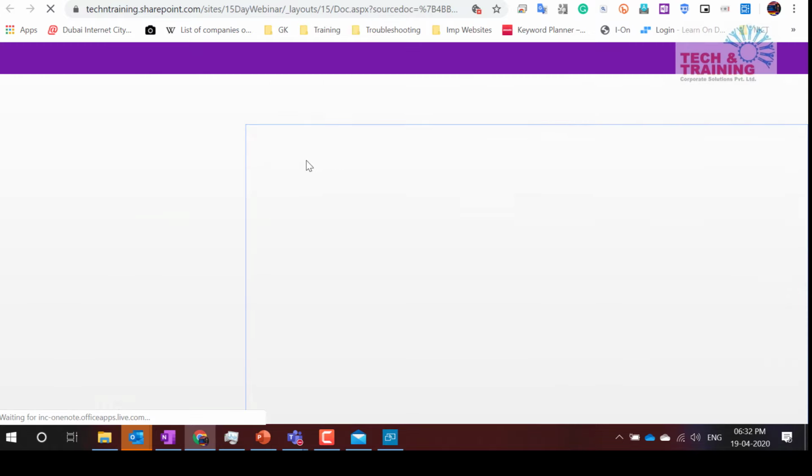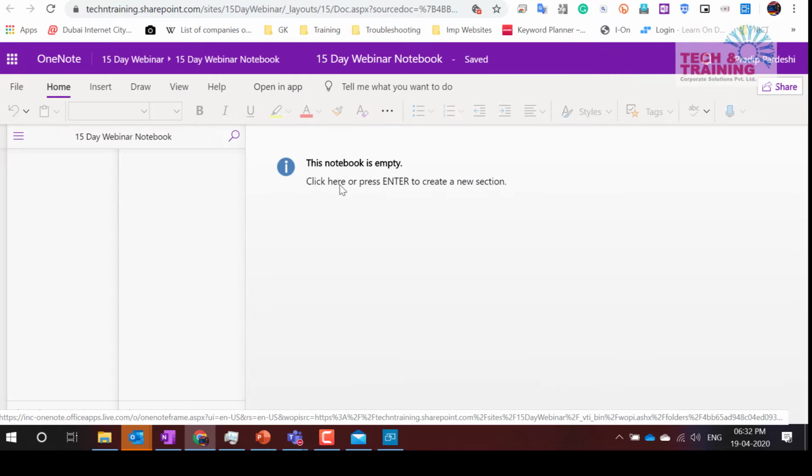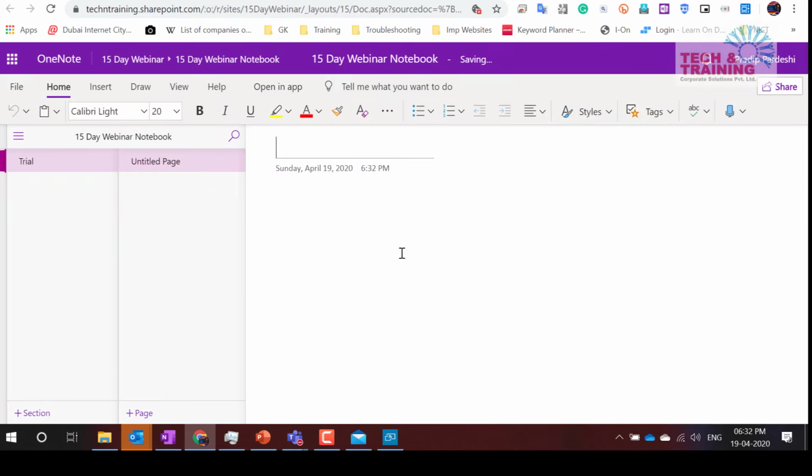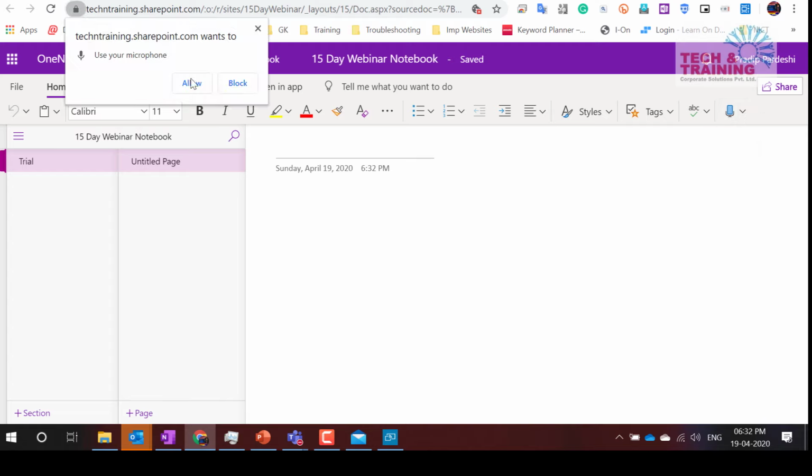Let's say this is the notebook that I have created, and here the features like file. So here is the feature of recording voice. This feature is not there in the paid version.